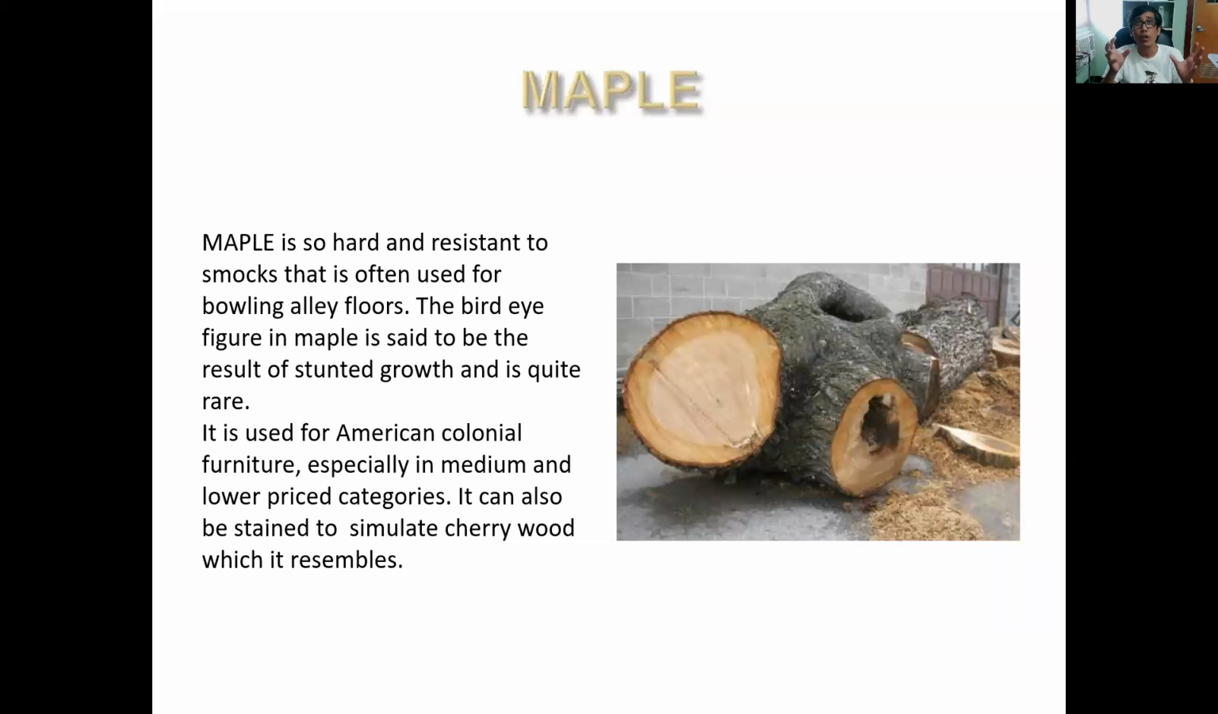So the maple is common in Northern America, which is Canada and some part of the northern part of the US. And the tree also produces what you call maple syrup, aside from being used as a material for furniture. The sap is also harvested for the syrup.